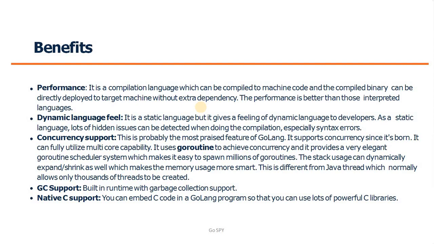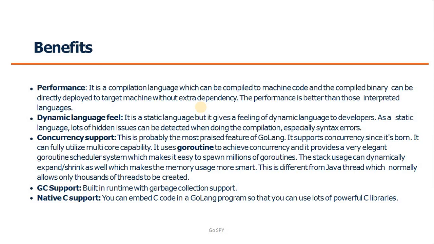And second is dynamic language feeling. It gives a dynamic programming language feeling when we execute a Go program in our development as well. It looks like it's compiling your code on the fly when we execute your program.